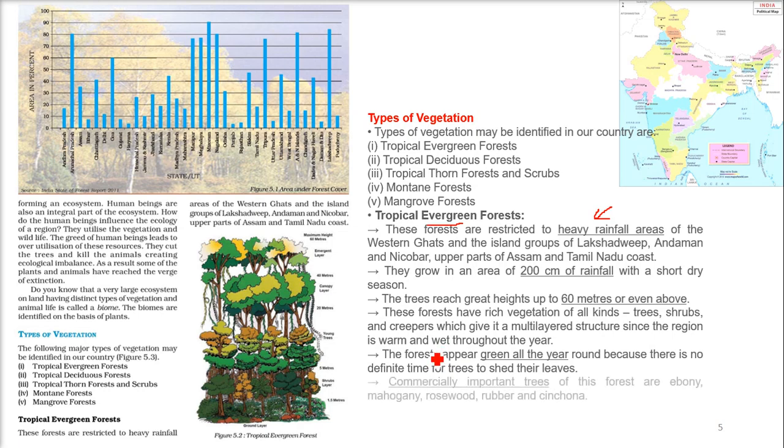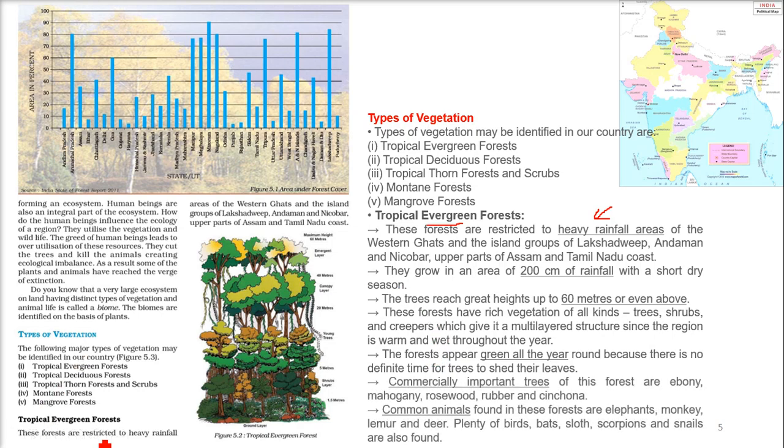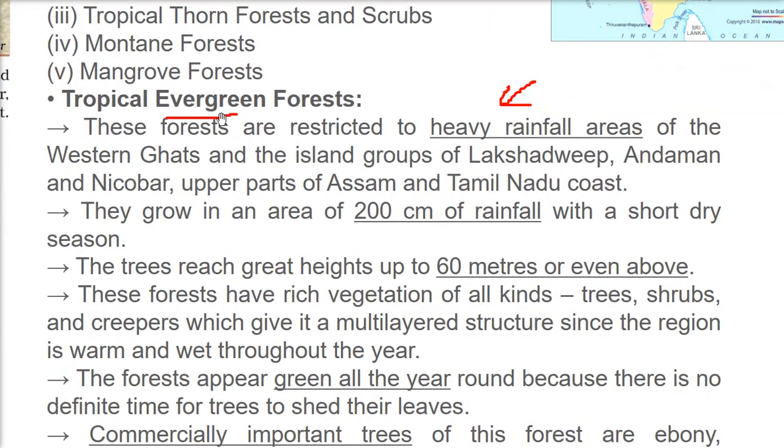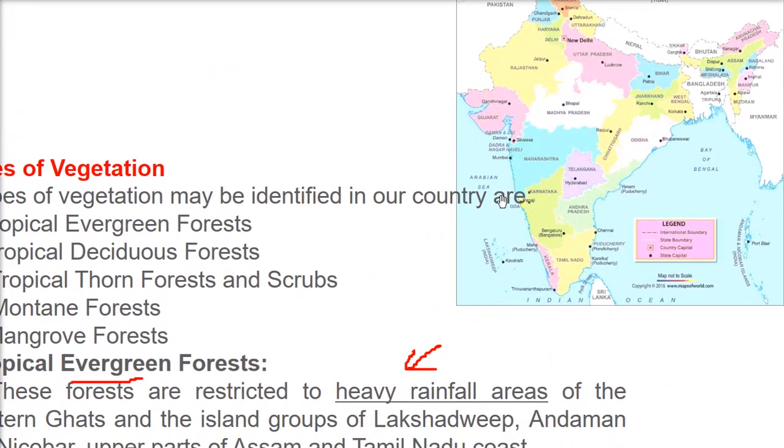Let me take you to the map and then we'll discuss this. First, we need to understand that it is evergreen because these are heavy rainfall areas. These are the Western Ghats, the island of Lakshadweep, Andaman Nicobar, upper parts of Assam and the Tamil Nadu coast. Let me show you where we are talking about. These tropical evergreen forests are found here in Kerala, because of the southwest monsoon we get a lot of rainfall here.